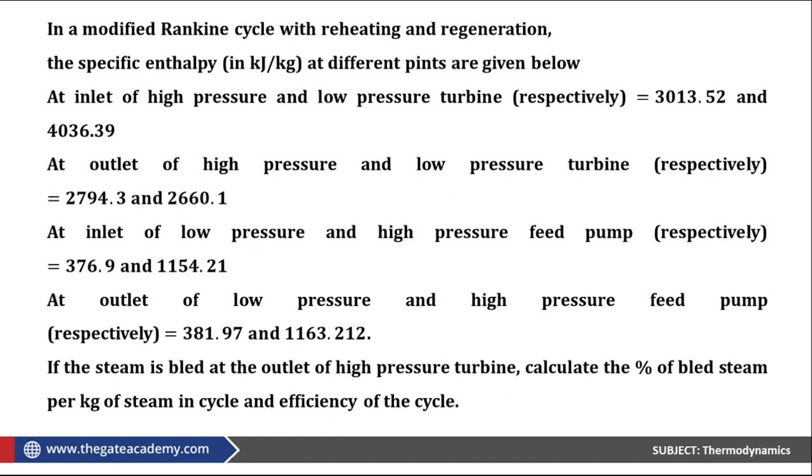Because in this question, the whole concept is about identifying which enthalpy is related to which point.